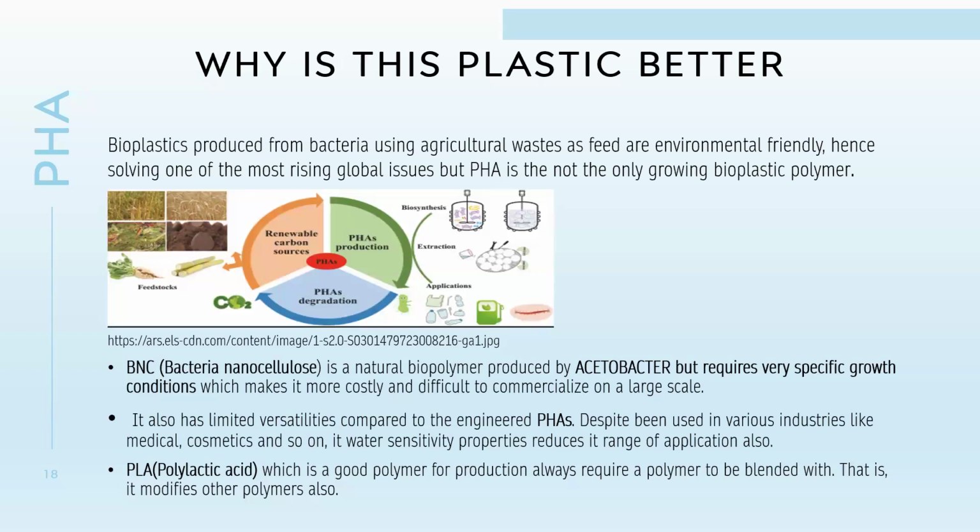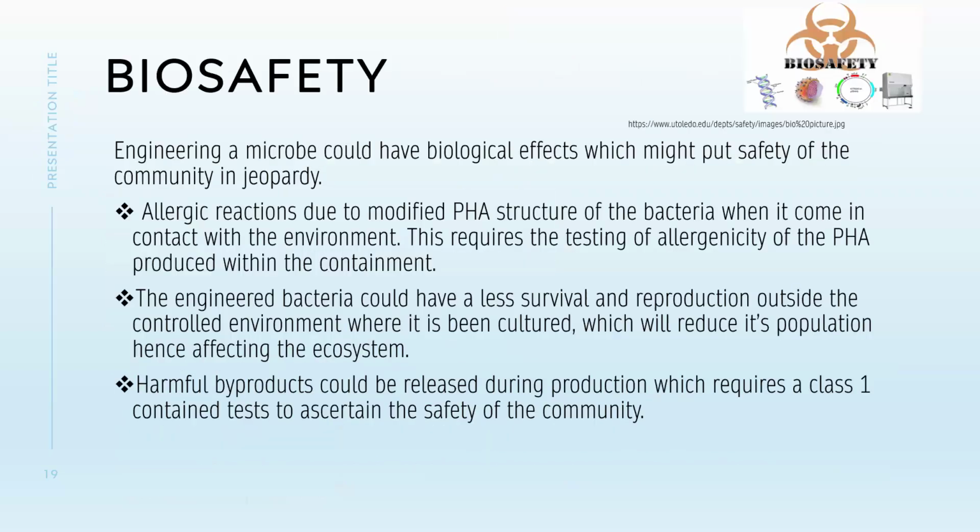After rice, there's another polymer, PLA, that's polylactic acid, which is also good, but requires a polymer to be blended with.